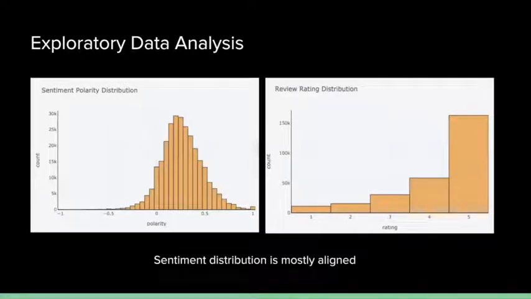Here are the distributions of both the sentiment polarity and the review rating. We can see from both these two graphs, both the polarity and the ratings, that the review sentiments skew towards the right, which means the reviews tend to be more positive, and these two sentiments kind of align.